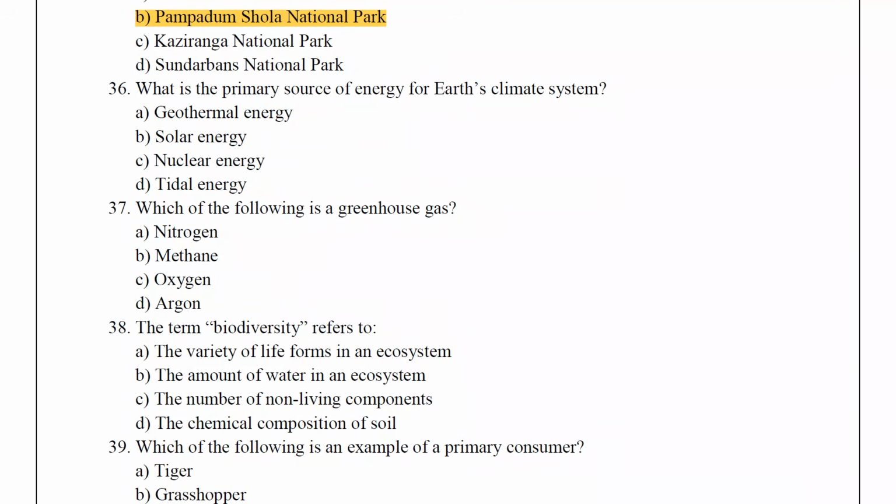What is the primary source of energy for Earth's climate system? Solar energy. Which of the following is a greenhouse gas? Methane. The term biodiversity refers to the variety of life forms in an ecosystem.